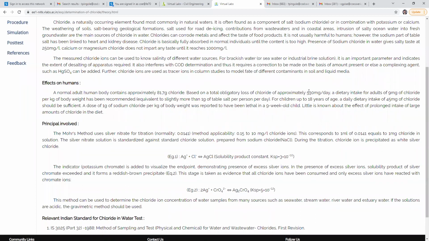We take at least 530 milligram of chloride into our body per day. So the dietary intake of adults is 9 milligram of chloride per kg of body weight. Okay, and for children up to 18 years of age, a daily dietary intake is 45 milligram. These numbers are important for you, that's why I am telling you: 45 milligram of chloride for children up to 18 years of age, and a dose of 1 gram sodium chloride.